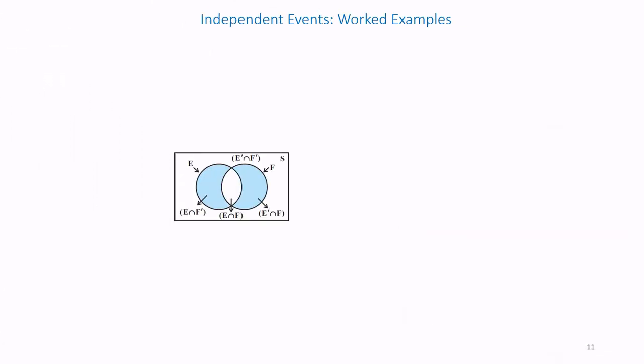Independent events worked example. Prove that if E and F are independent events, then so are the events E and F dash.